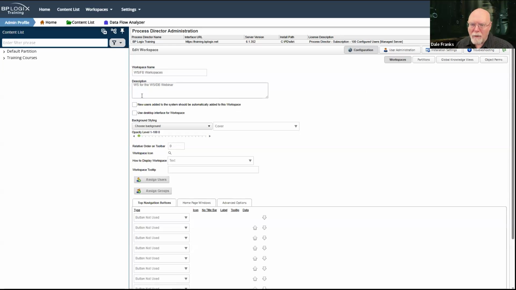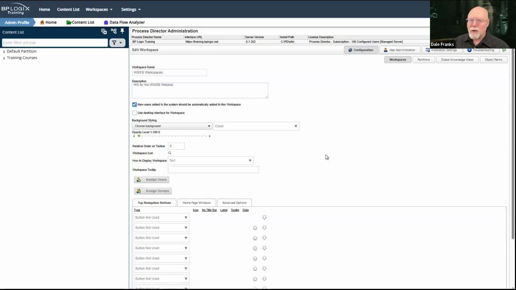You should have one workspace that has this property. New users added to the system should automatically be added to this workspace. That should be checked. That should be your standard workspace for everyone. If you are not a member of a workspace, Process Director cannot show you a UI.